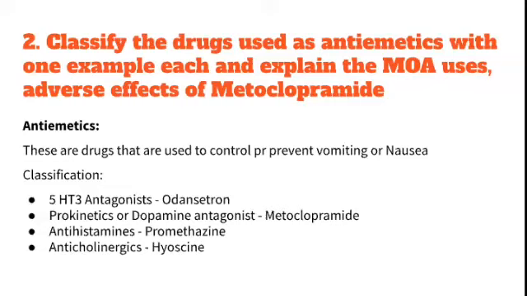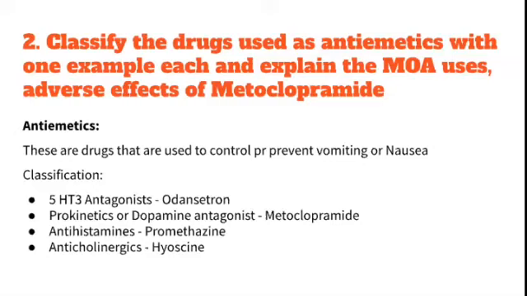And the second question is: classify the drugs used as antiemetics with one example each. So you have to classify the antiemetics with one example and explain the mechanism of action, uses, and adverse effects of metoclopramide. So what are antiemetics? As I said, you have to start with the definition. Antiemetics are drugs that are used to control or prevent vomiting or nausea.